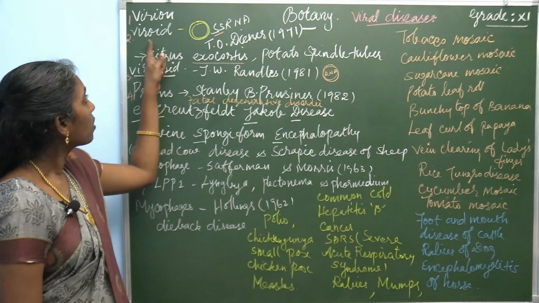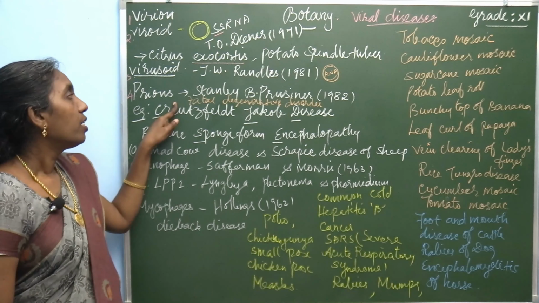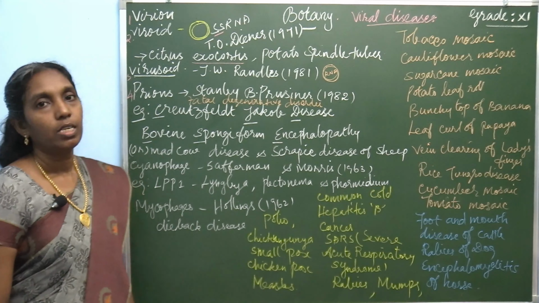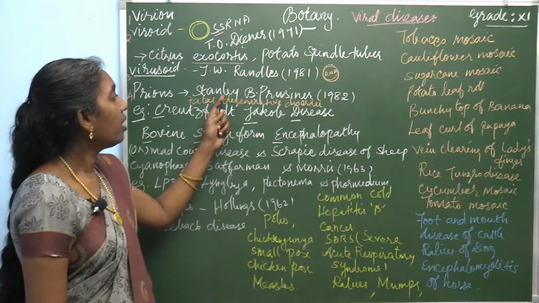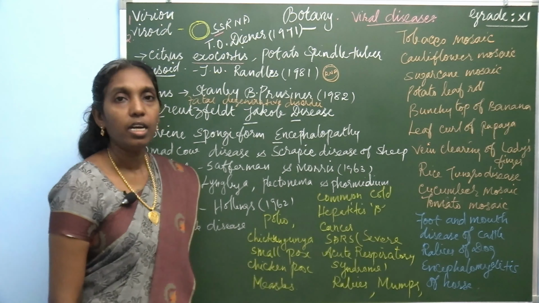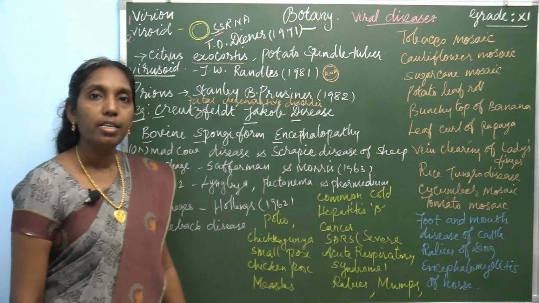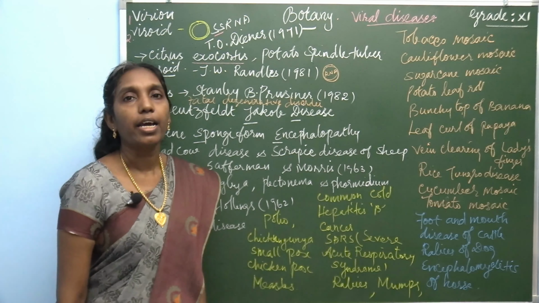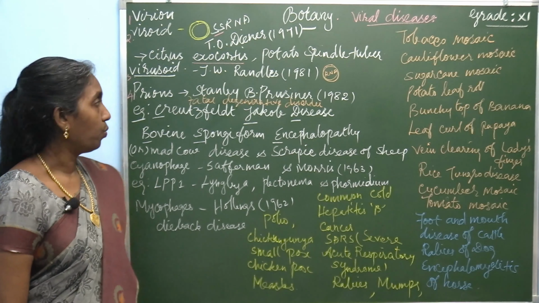But prions, which are proteinaceous infective particles, were discovered by Stanley B. Prusiner. Who discovered this? Stanley B. Prusiner in the year 1982. So viroid was discovered in the year 1971, virusoid in 1981, and prions in 1982.